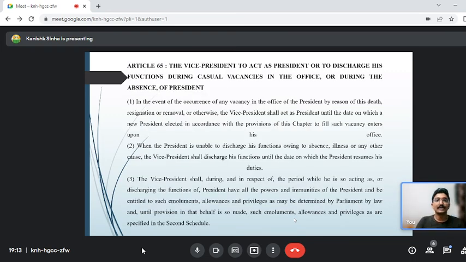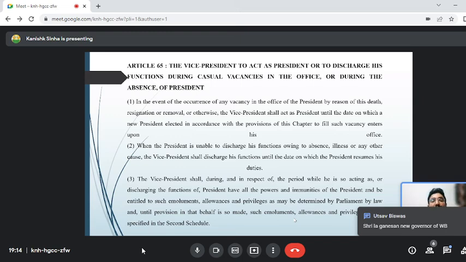So the vice president acts as president or discharges his functions during a casual vacancy in the office. First is the president. There is a death of the president, the president has resigned, or the president has been removed by impeachment or disqualified. In that case, it is the vice president who will act as the president until the date on which a new president is elected. Generally, it is 6 months. So within 6 months, the next president has to be elected. And when the vice president is acting as president, he will get all the immunities and have all the power that the president had.